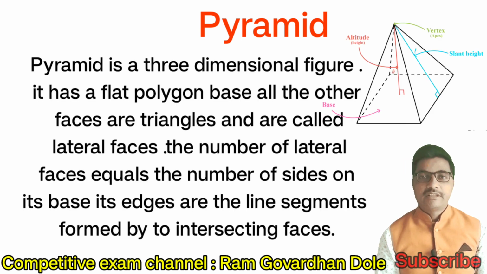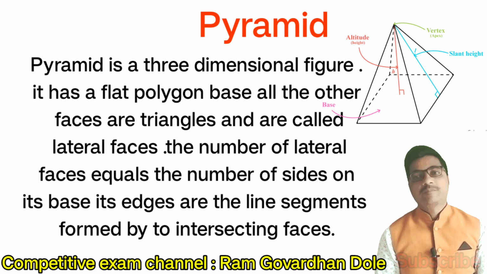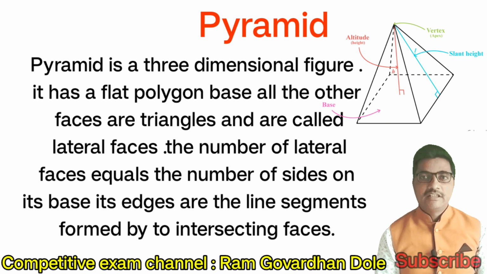Pyramid. Pyramid is a three-dimensional figure. It has a flat polygon base. All the other faces are triangles and are called lateral faces. The number of lateral faces equals the number of sides on its base. Its edges are the line segments formed by two intersecting faces.